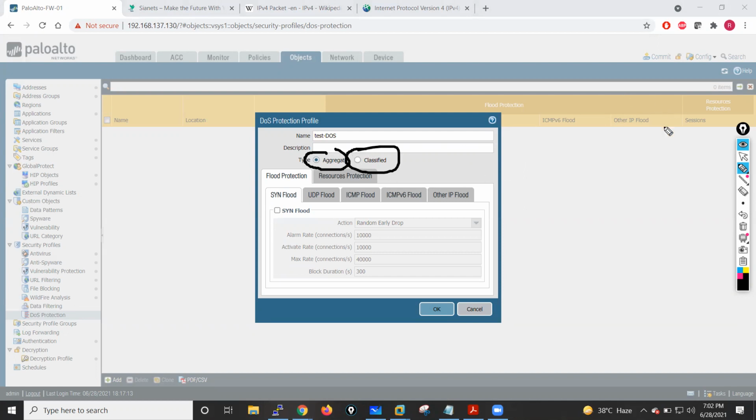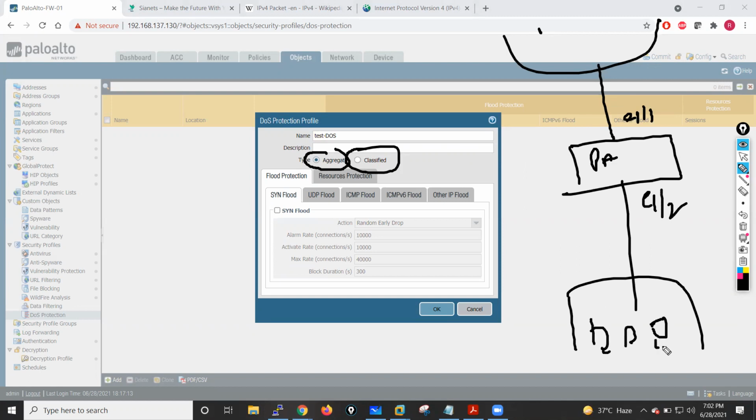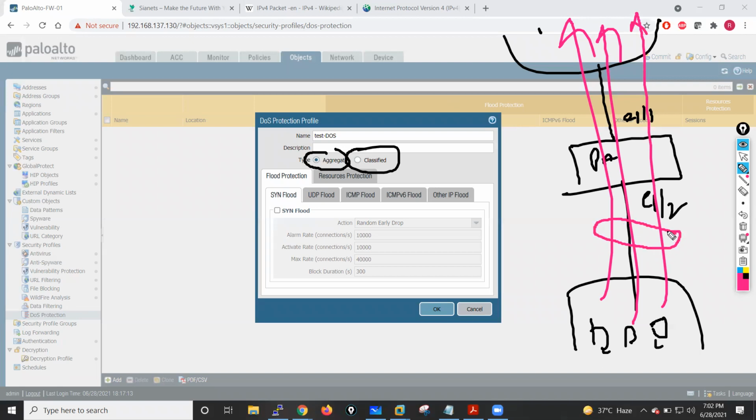Aggregate means, let's say I'm having a Palo Alto firewall here. It has two interfaces, Ethernet 1/1 and Ethernet 1/2, right? Behind this there are a few hosts, and behind this also there are a few hosts. Let's say I have three hosts on my inside, and all three are sending data towards the outside. If I take the aggregate method, it will count the sessions initiated by all these three machines. This is known as aggregate.